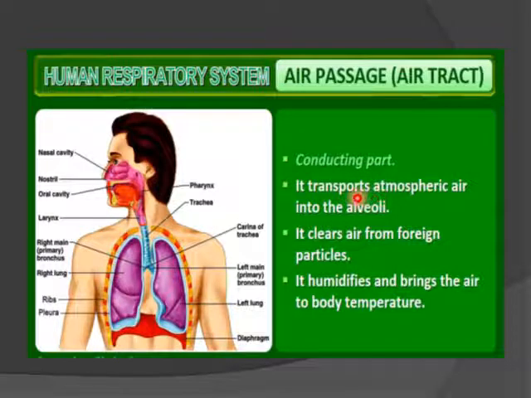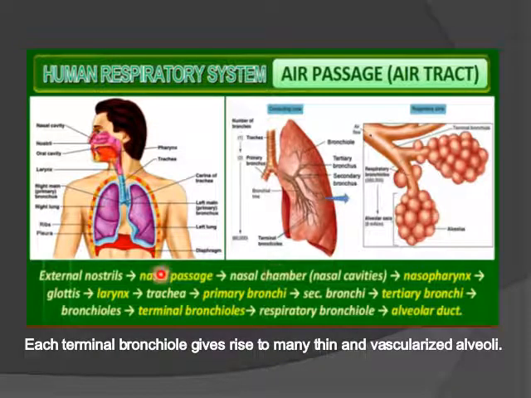It transports the atmospheric air to the alveoli, which are balloon sac-like structures. It clears the air of foreign particles. It humidifies and brings the air to body temperature. So the pathway is: external nostrils, then nasal passage, then nasal chambers, also known as nasal cavities, then nasopharynx, glottis, an opening to your trachea, larynx, known as your sound box, and trachea, that is your windpipe.